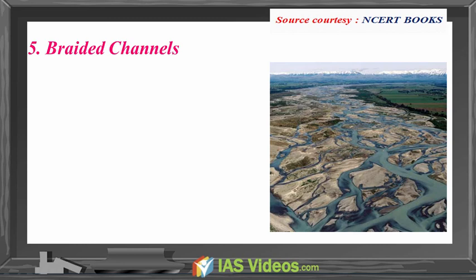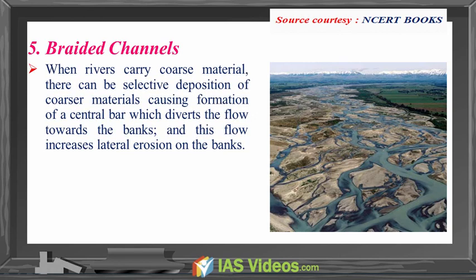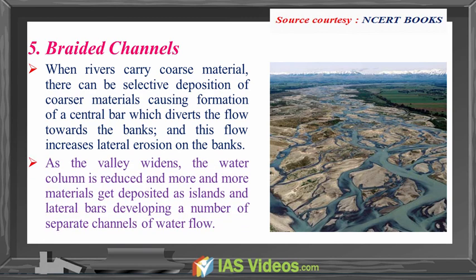Braided channels. When rivers carry coarse material, there can be selective deposition of coarser materials causing formation of a central bar, which diverts the flow towards the banks, and this flow increases lateral erosion on the banks. As the valley widens, the water column is reduced and more materials get deposited as lands and lateral bars, developing a number of separate channels of water flow.